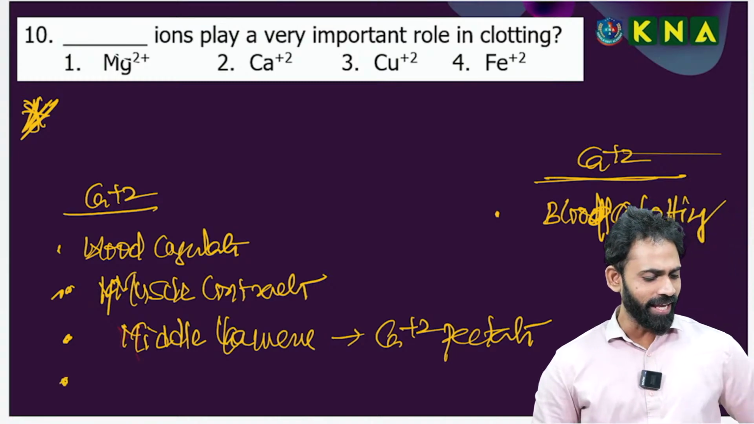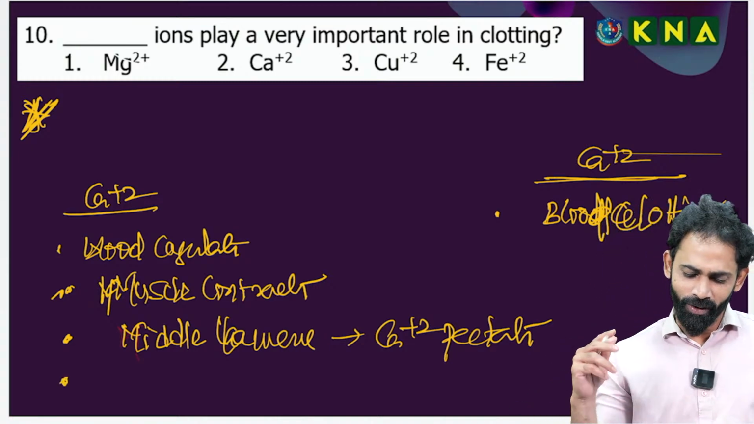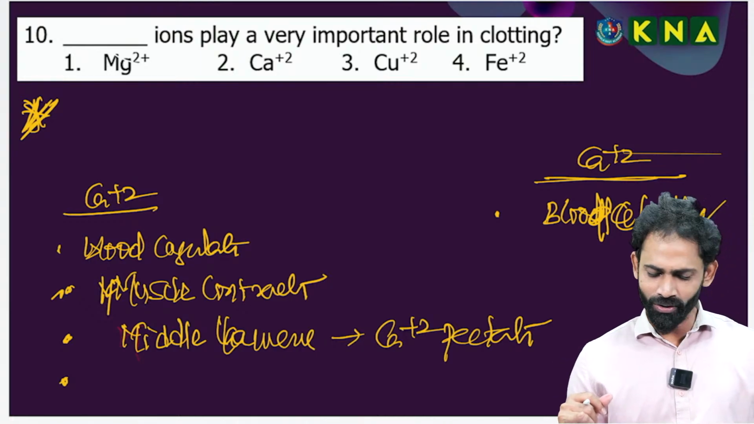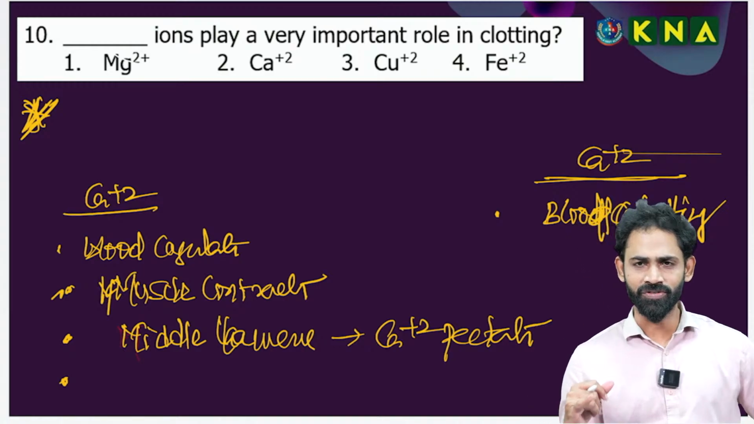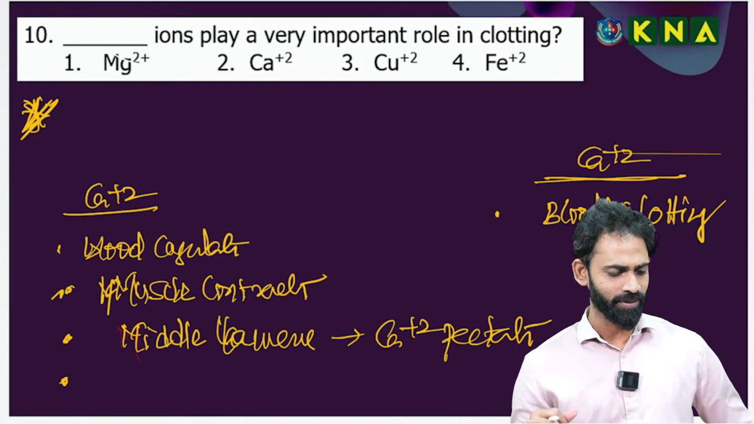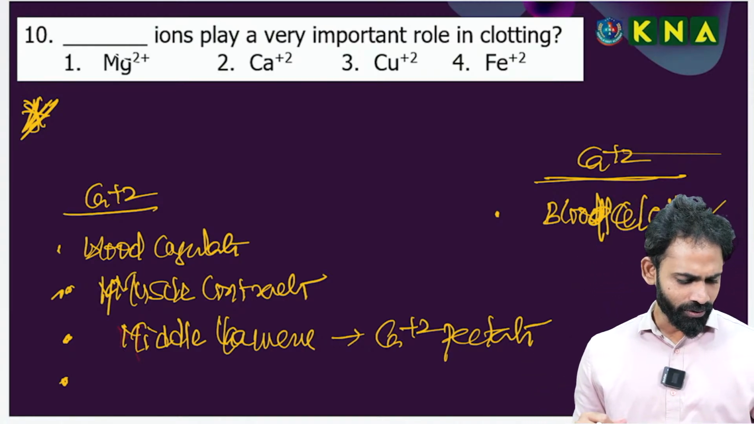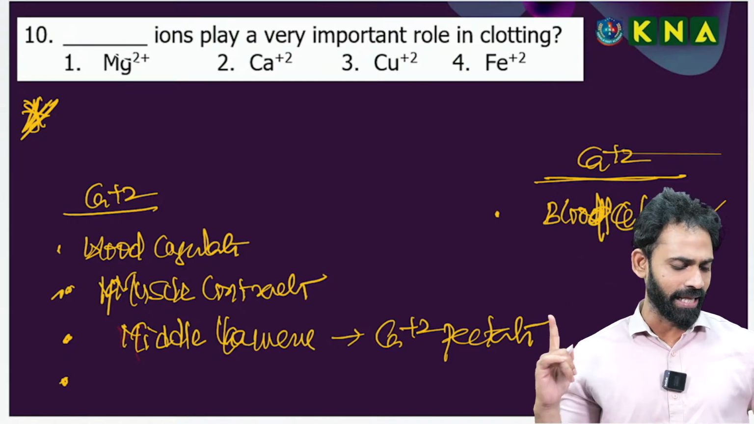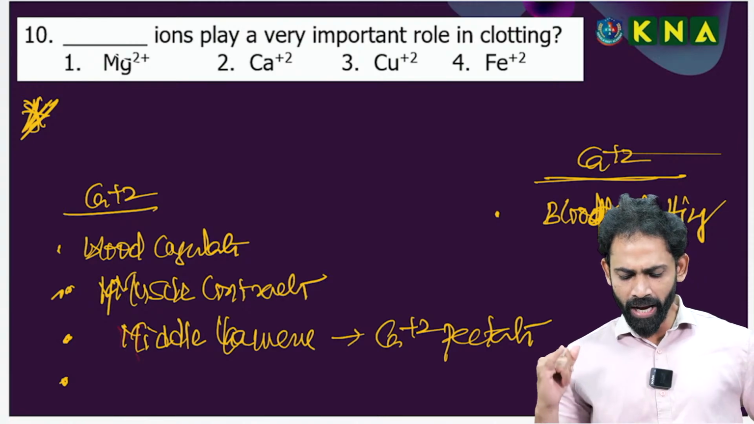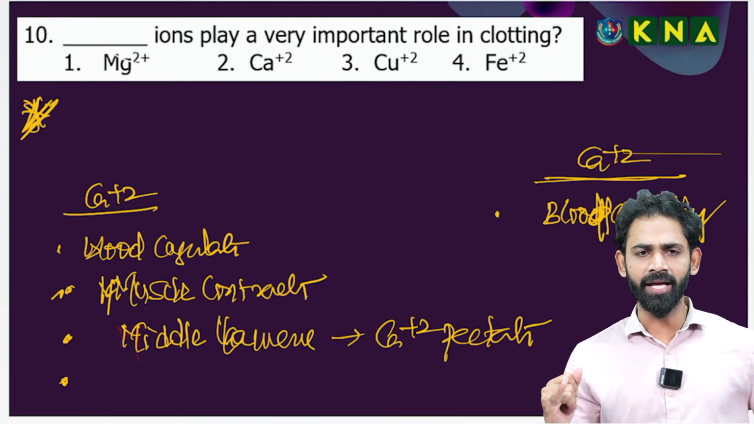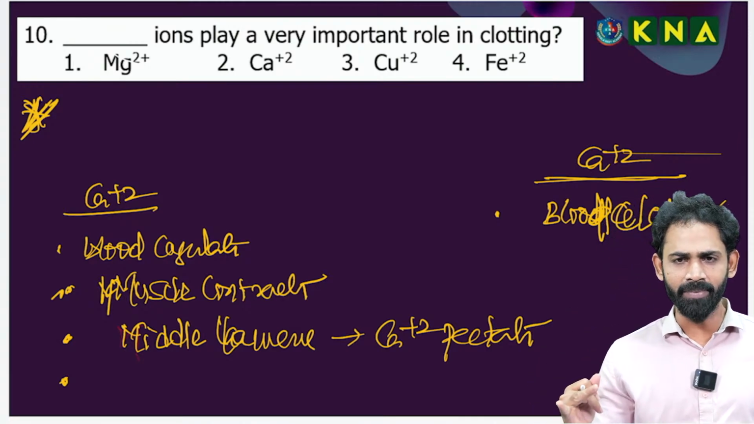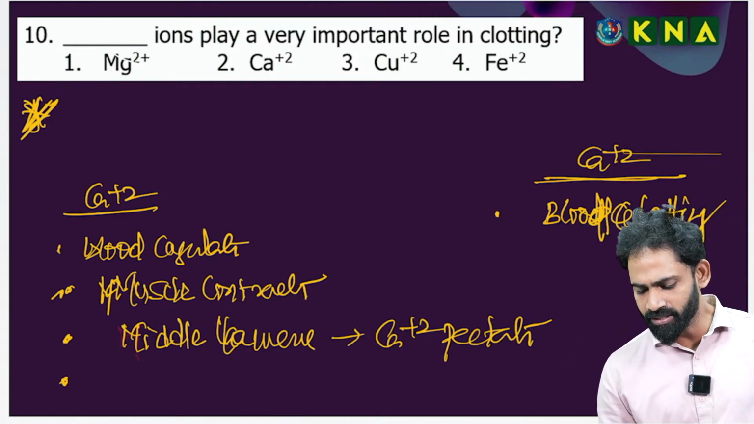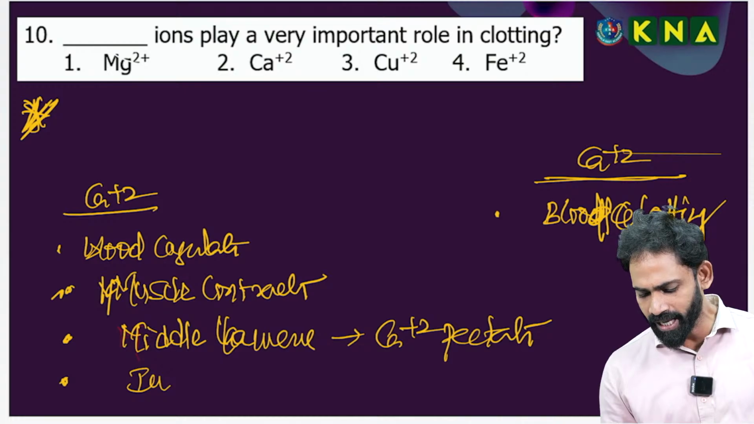The next one, any other? Blood coagulation, muscle contraction, no. I need to explain the options. Wait, don't go to the next question. Okay, that's the time schedule, so time will be there in the final exam. So calcium is required for blood coagulation, muscle contraction, middle lamella, calcium pectate. Any other function? Now I am telling, calcium is required to induce competency.